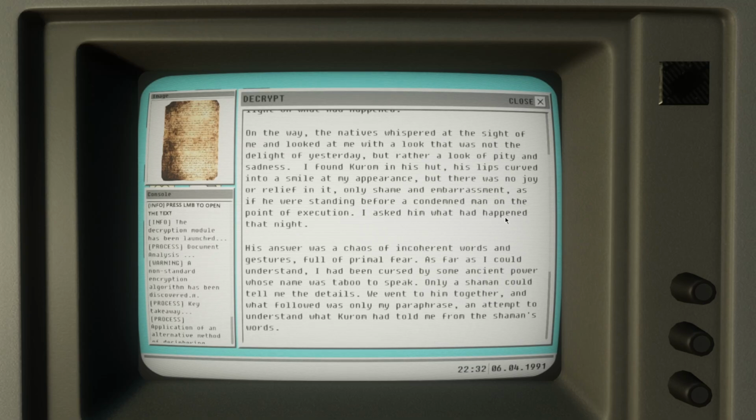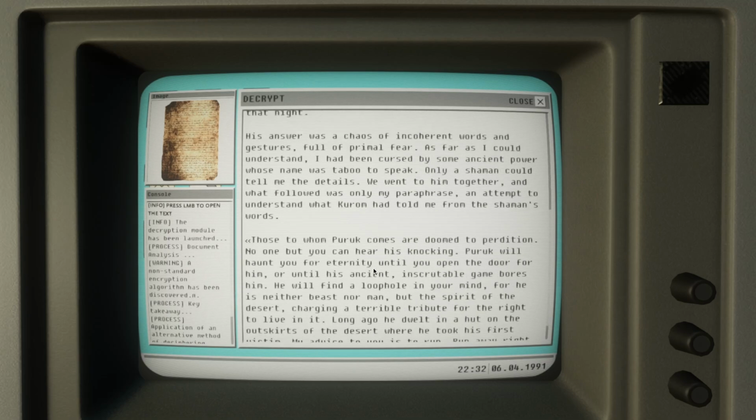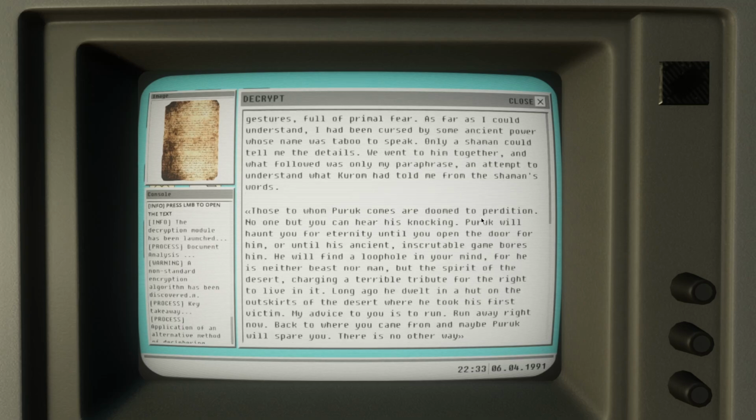I asked him what had happened that night. His answer was a chaos of incoherent words and gestures, full of primal fear. As far as I could understand, I had been cursed by some ancient power whose name was taboo to speak. Only a shaman could tell me the details. I went to him together, and what followed was only my paraphrase, an attempt to understand what Karom told me from the shaman's words.